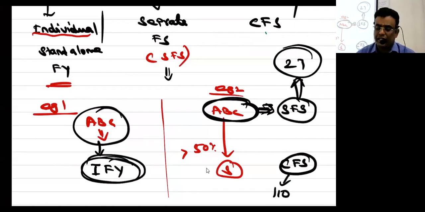What about individual financial statement? That is covered under Ind AS 1 only. Yes or no? Nothing to do with any other standard. Hopefully you are able to understand. Now you can understand why SFS comes under CFS. That talks about when subsidiary or associate are there, then only separate financial statement. Otherwise, there is no such concept. So when I prepare individual or standalone financial statement, nothing is connected with consolidation. I hope you understand, in a better way.